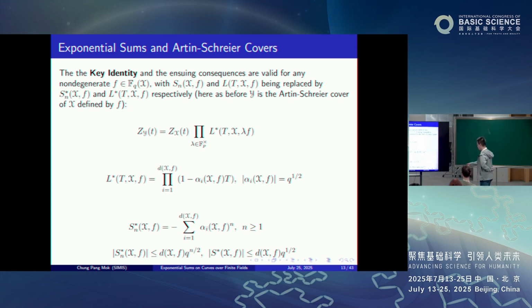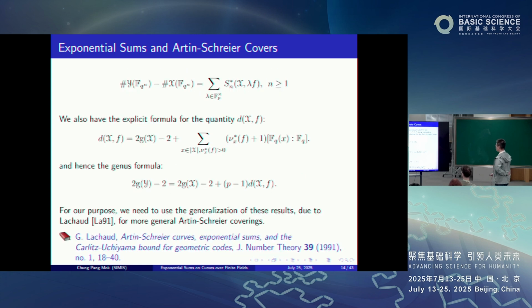Okay, and of course the ensuing Weil bound. And also the identity relating the number of F_q^n rational points of y and the number of F_q^n rational points of x, being the sum of these modified exponential sums for the pair x and lambda f. Lambda ranges over non-zero elements of F_p.